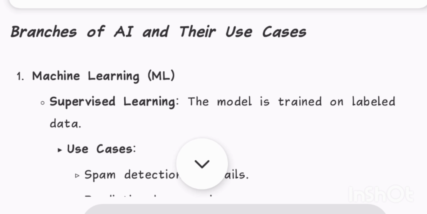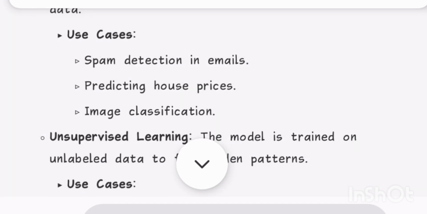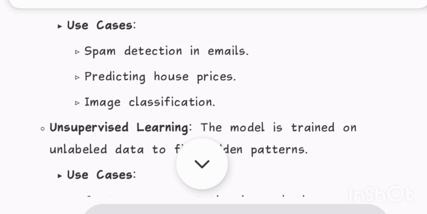1. Machine learning, ML. Supervised learning: the model is trained on labeled data. Use cases: spam detection in emails, predicting house prices, image classification.